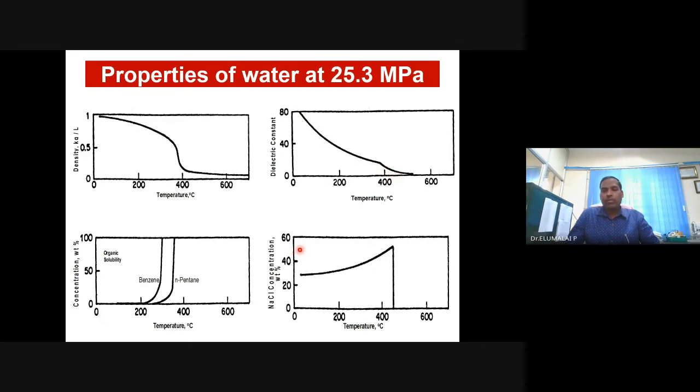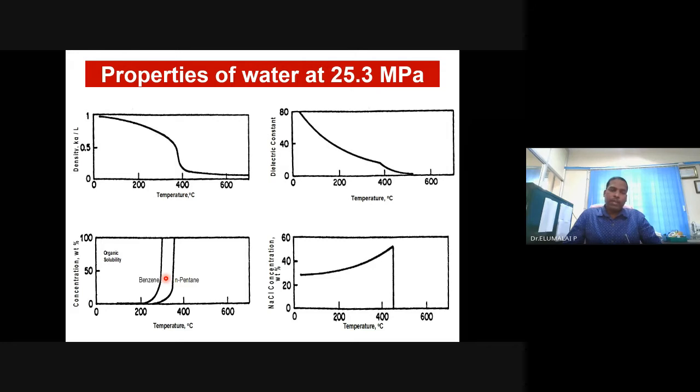And we know that sodium chloride will dissolve in water. But in supercritical water, amazingly, it will precipitate. Sodium chloride is precipitating in water. This is amazing. Whereas benzene and these organic compounds will undergo miscibility. They will dissolve. The reverse happens. That is why it is interesting. In supercritical water, sodium chloride, which is supposed to dissolve in water under normal condition, will precipitate.